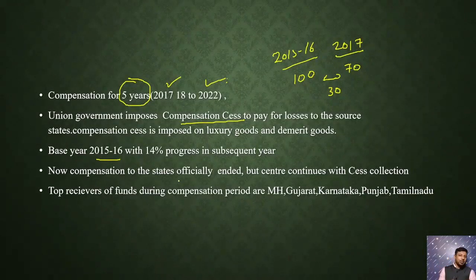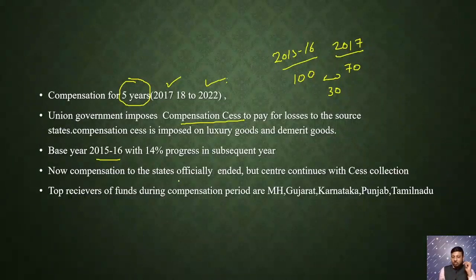Why is it still in the picture? As you all know, during the pandemic the government couldn't collect the GST compensation cess to the expected extent, because of which the Union government gave the compensation from its own pocket. To overcome those losses, the government is still imposing the GST compensation cess, but it is not providing compensation to the states.